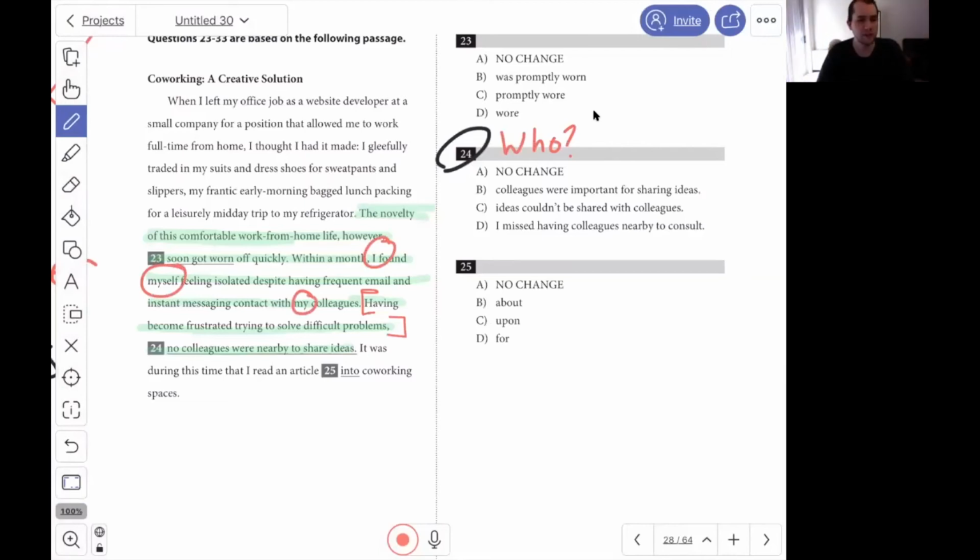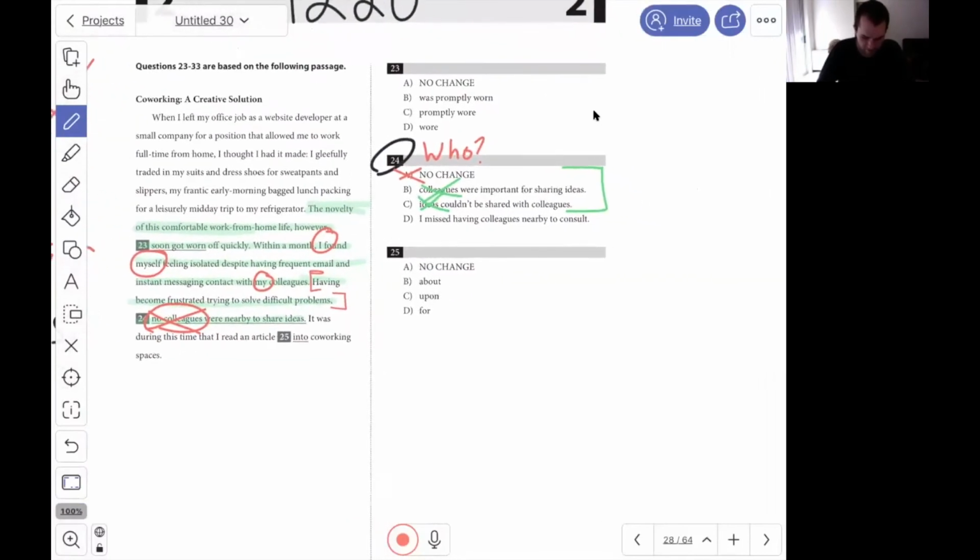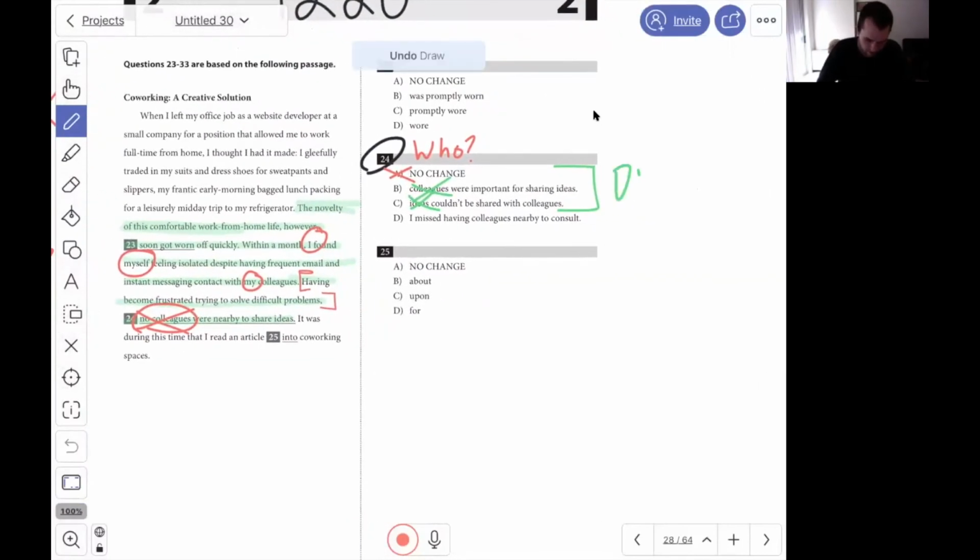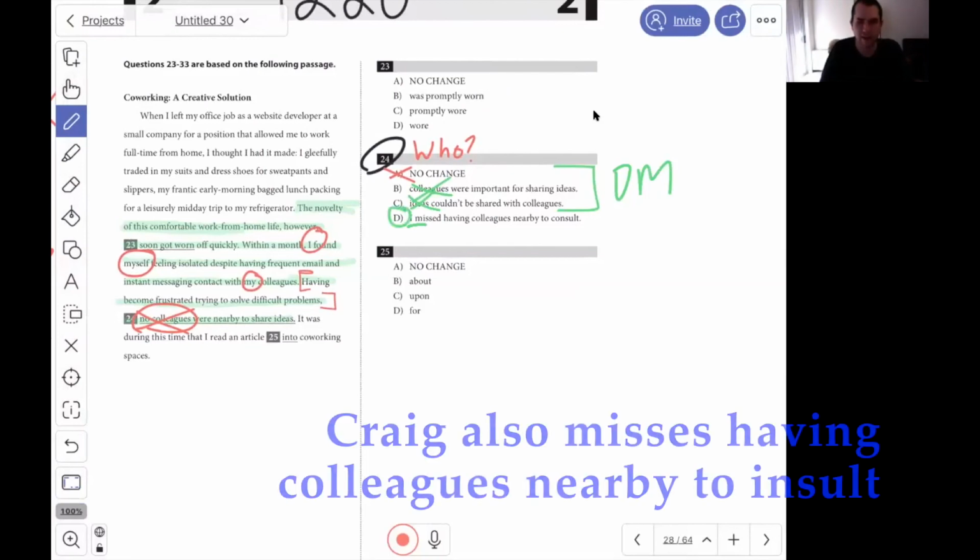Therefore, the subject of this sentence in number 24 should not be my colleagues. That's obviously wrong. It should be me, or I, since we're in the first person here. If we look at the choices, choice B and C, as well as A, are all examples of a dangling modifier, whereas choice D starts with I as the subject, therefore is my correct answer.